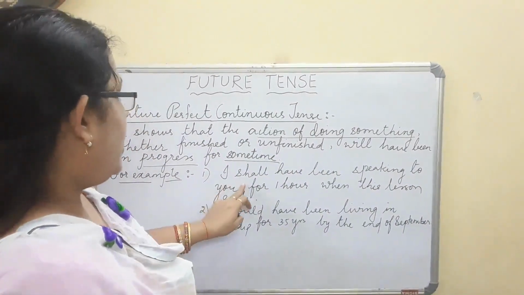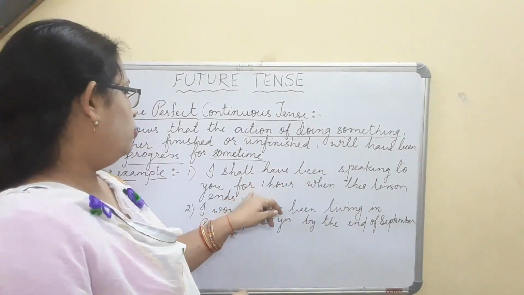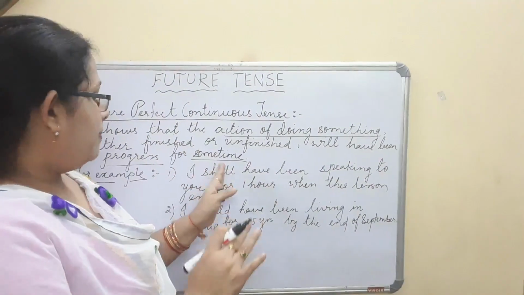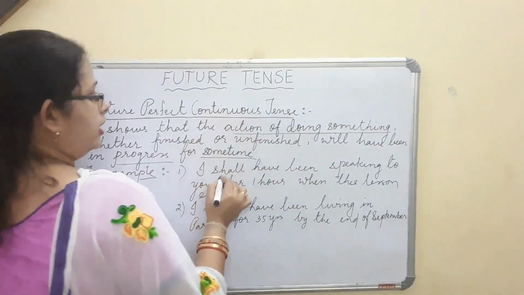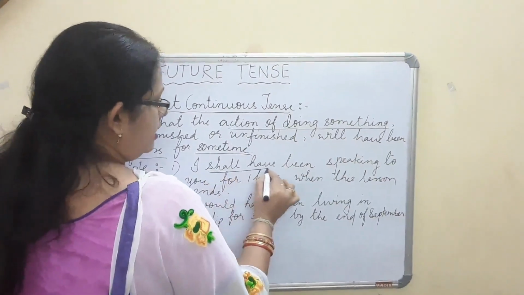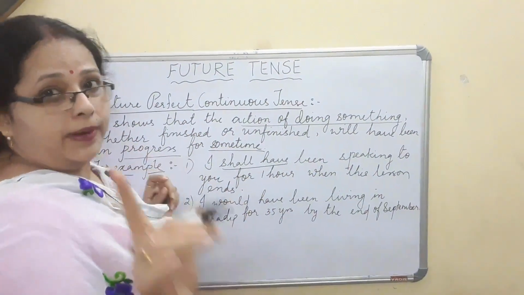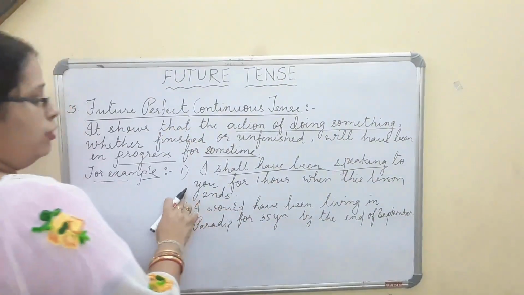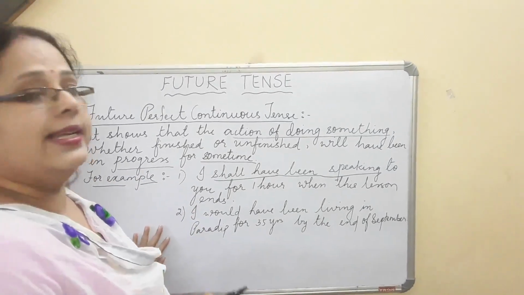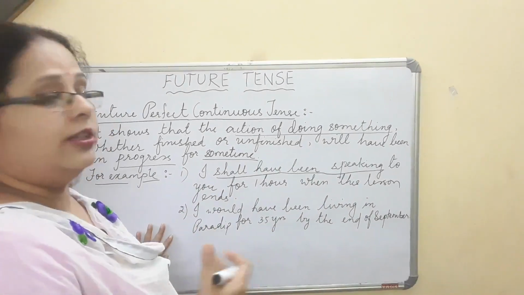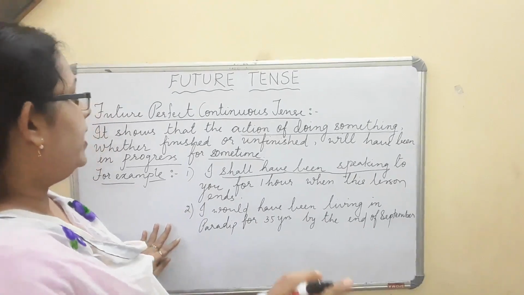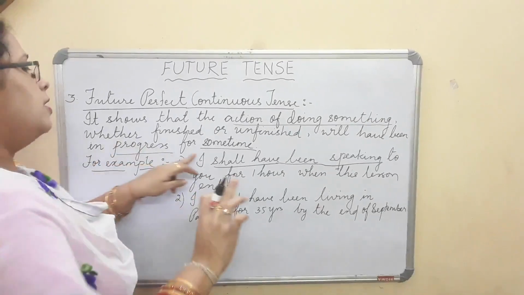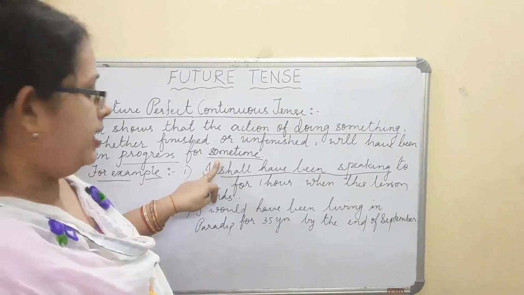For example, I shall have been speaking to you for 1 hour when this lesson ends. That means अभी first thing हमारा future perfect continuous tense अगर देखा जाए, shall और will plus have been plus verb-ing. I shall have been speaking to you for 1 hour when this lesson ends. एक मेरा लेसन खत्म होते होते शायद 1 घंटा भी हो जाए. That means what did I say? It is finished or unfinished action that will be in progress for some time. कुछ टाइम के लिए होता है.